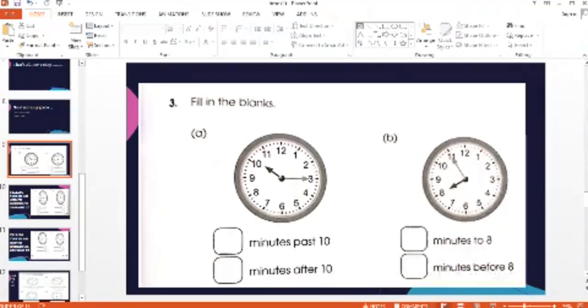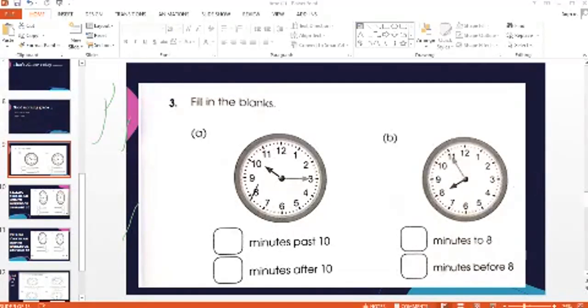So my boys, today you all are going to revise the concept by yourself. You all are going to attempt the questions by yourself, and I will just explain the concepts to those students who are a bit confused. So that's why I would like to revise the concept. But the actual thing is that this is the last day, so you all are going to attempt the questions by yourself. So this is the same concept that we all are doing. This is a concept of past and to.